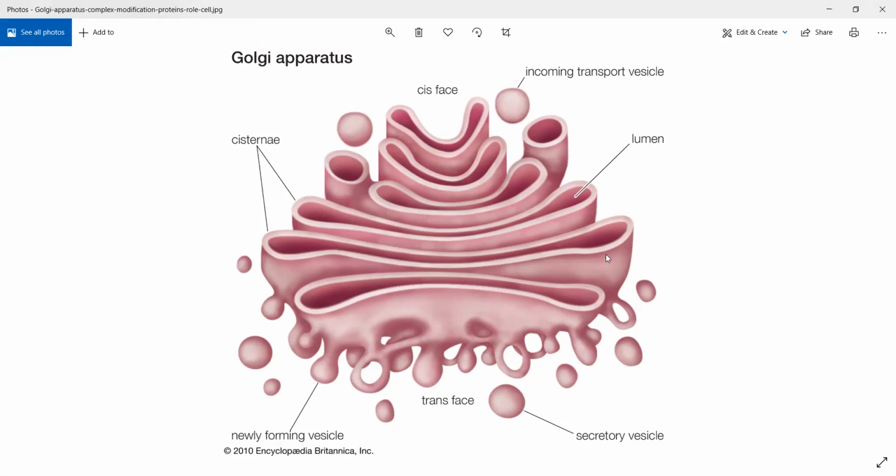I'll repeat once again. One of the main functions of Golgi complex is that it will take proteins, it will attach carbohydrates to it, and it will make glycoproteins. Okay, glycoproteins have several functions. One of the main functions is that it will help in proper functioning of your cell wall. Okay, so not your cell wall, your cell membrane. Or it will help in proper functioning of cell wall in the plants.